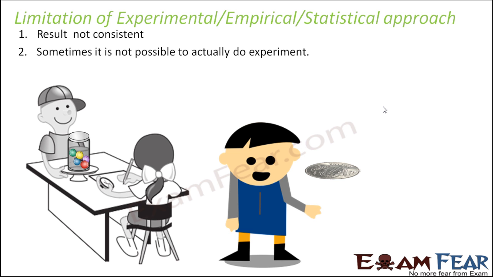And sometimes it is not possible to actually do the experiment. For example, suppose a plane has crashed in a forest, and I want to find the probability of finding the plane crash in a particular area. You can't do the experiment, right? You can't crash a plane to find the probability. Or sometimes the scenario is that due to food poisoning, this many people died, and you have to find some probability on that. You can't actually poison people with bad food to check. In these kinds of scenarios, it is not even possible to perform the experiment. So the experimental approach has a lot of limitations, and that's why we'll go with the classical and the axiomatic approach in the higher classes.